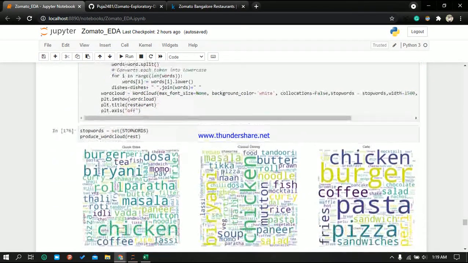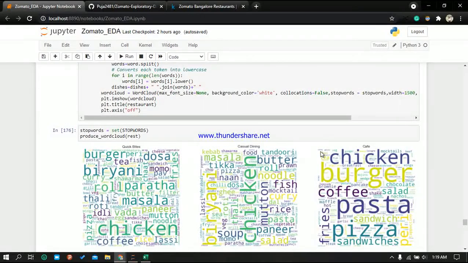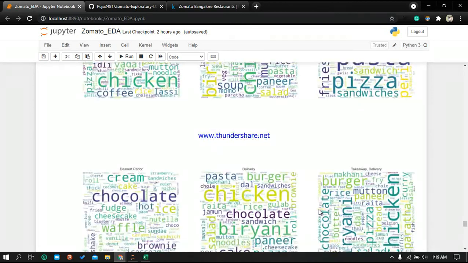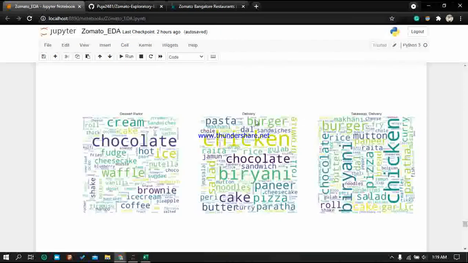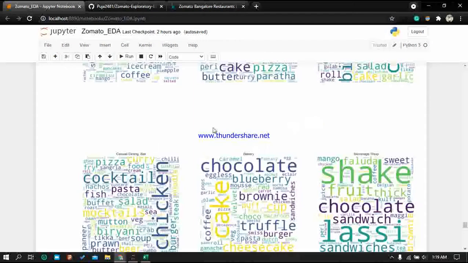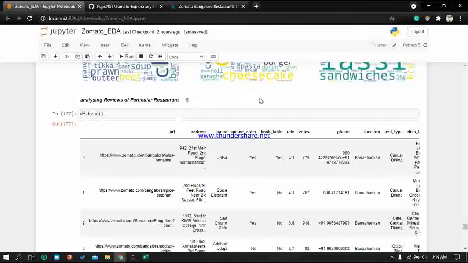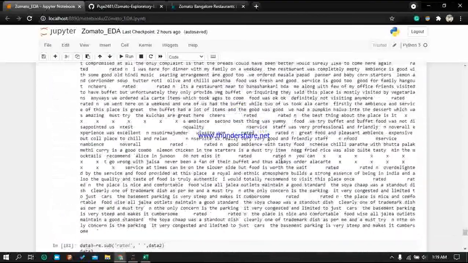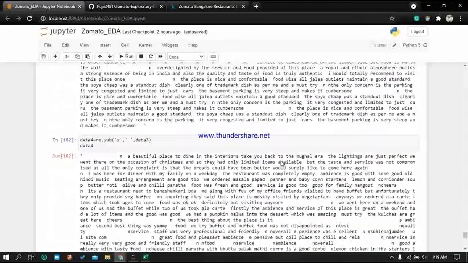Then we have taken other restaurant types also, like Quick Bites, casual dining, cafe, dessert parlour, delivery, takeaway. These are the types of restaurants that we are having. Casual dining, bar, bakery, beverage shop. So these are the things. And then we are making the word cloud for the reviews.